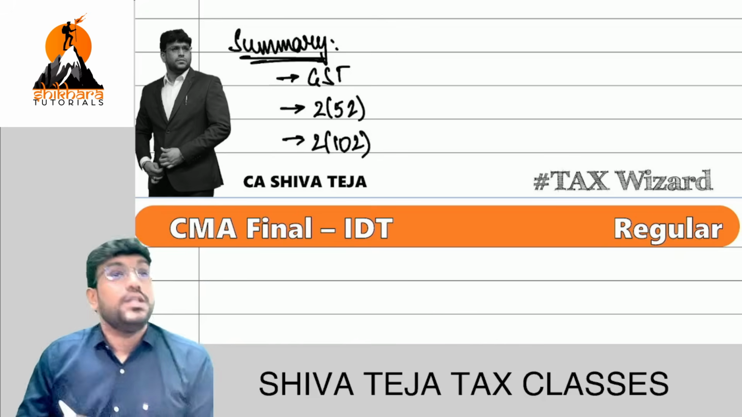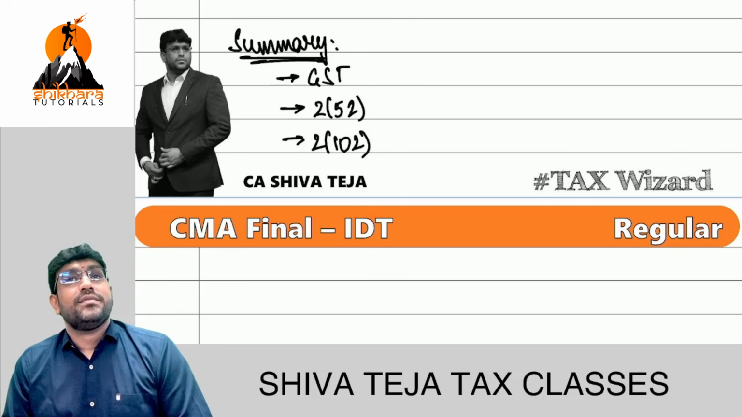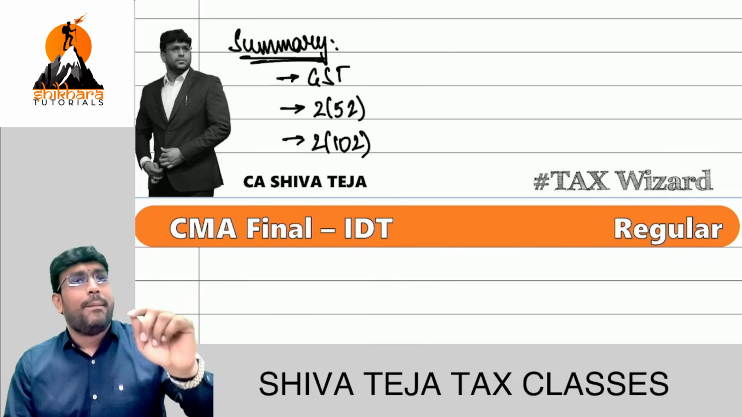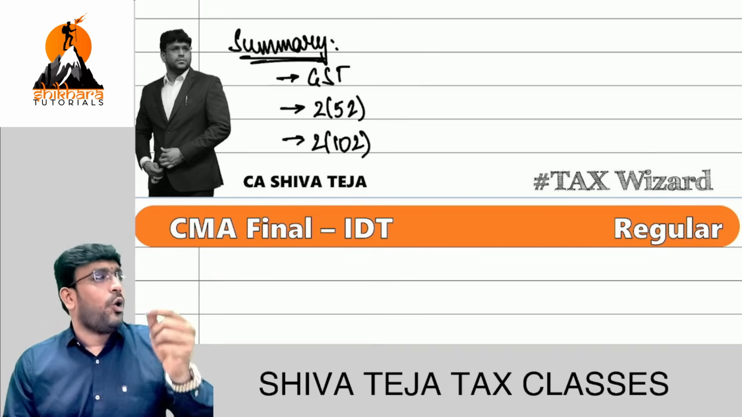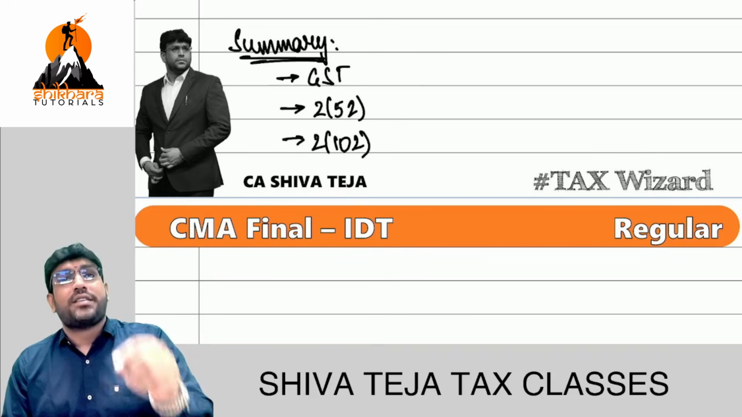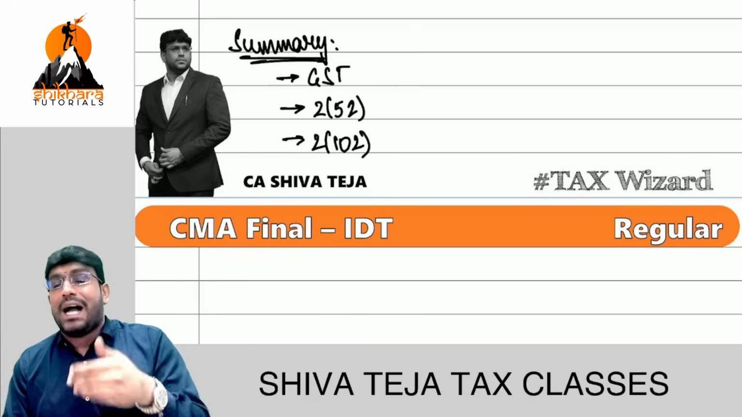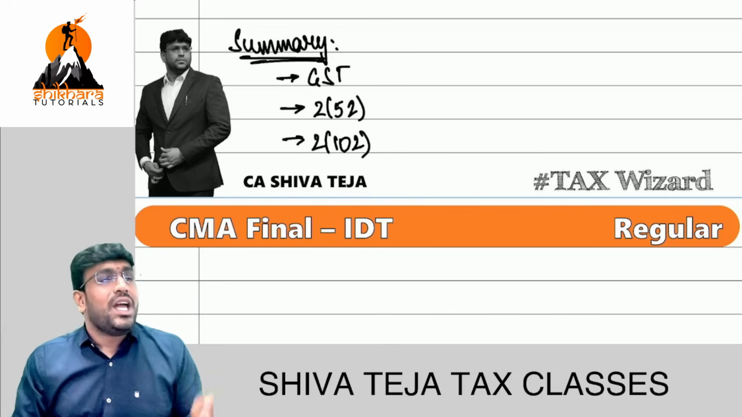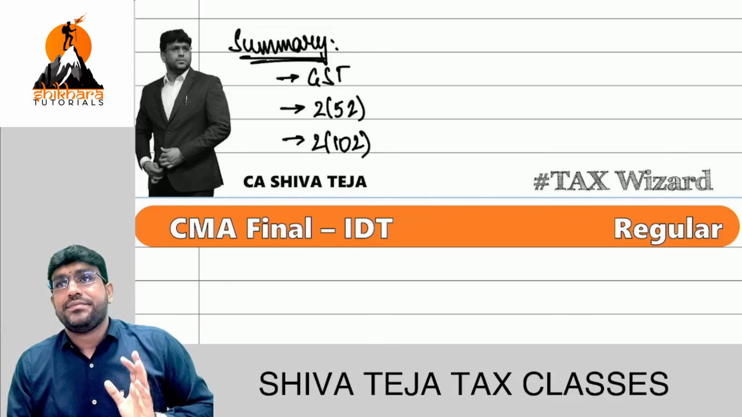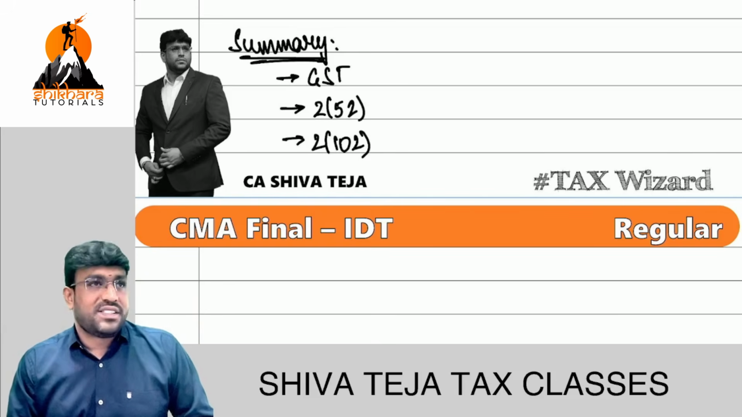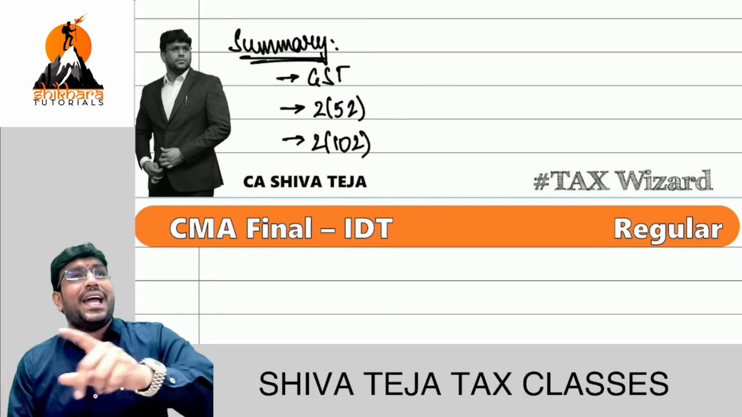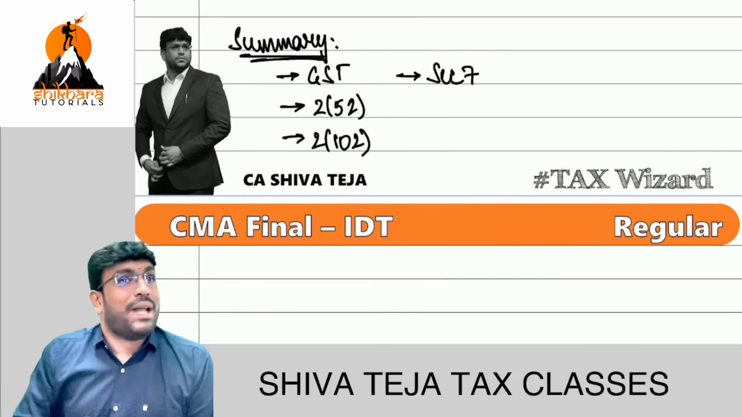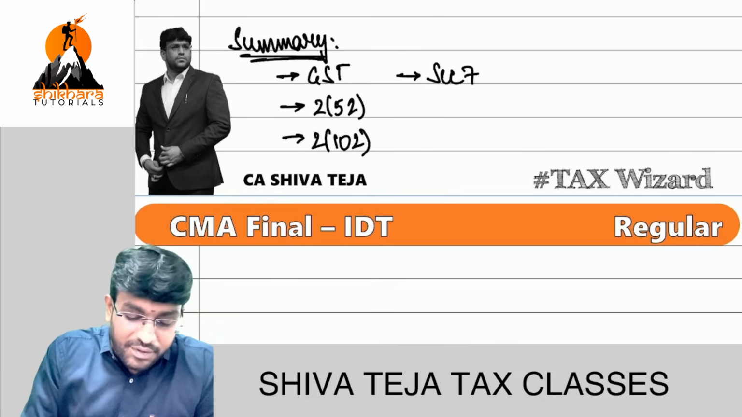2(1)(2). Goods means every kind of movable property other than money and securities, but includes actionable claims, growing crops, grass or things attached to or forming part of the land, which are severed or agreed to be severed before supply or under a contract of supply. Clear? 2(1)(2). Service: anything other than goods, money, and securities. What is section 7? Supply. Clear?